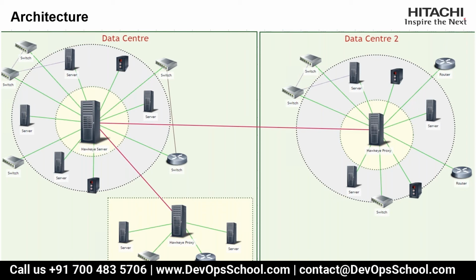And if you see the red line which is going downwards, there is a Zabbix proxy, and some routers and servers are connected to the proxy, and then it is connected to the server. So it is a two-level architecture. Even for a different data center, we don't need to install a Zabbix server over there. We just need to configure a Zabbix proxy, and then it will send data to the monitoring server which is present in data center 1.